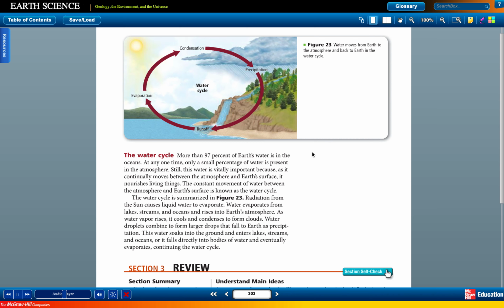Radiation from the sun causes liquid water to evaporate. Water evaporates from lakes, streams, and oceans and rises into Earth's atmosphere. As water vapor rises, it cools and condenses to form clouds. Water droplets combine to form larger drops that fall to Earth as precipitation. This water soaks into the ground and enters lakes, streams, and oceans, or it falls directly into bodies of water and eventually evaporates, continuing the water cycle.